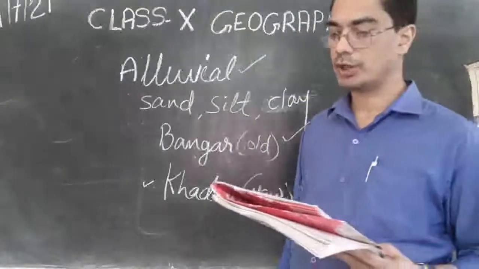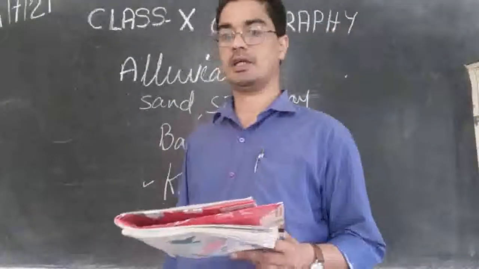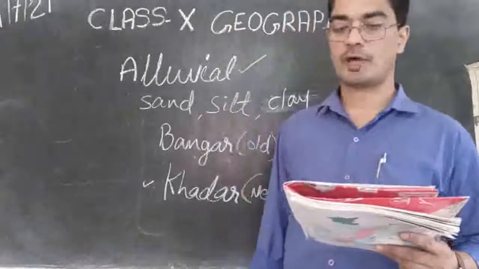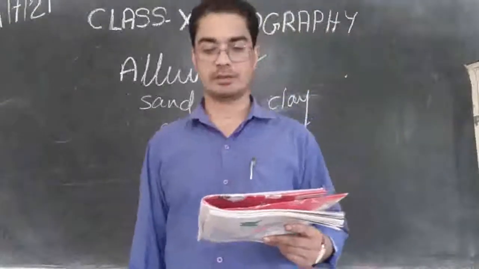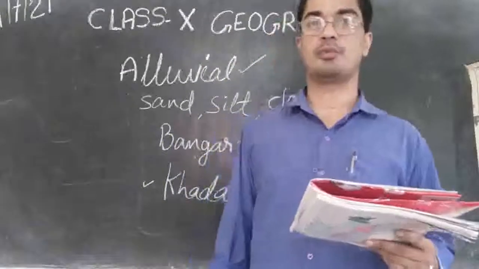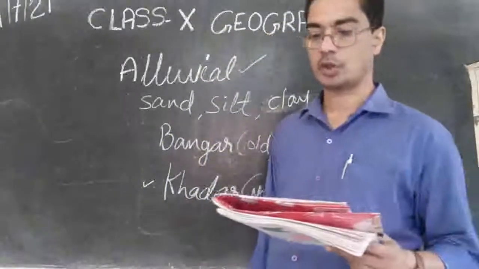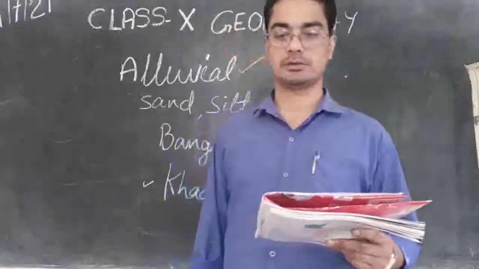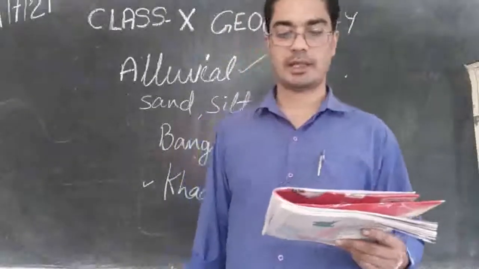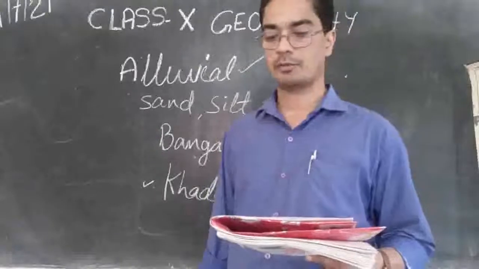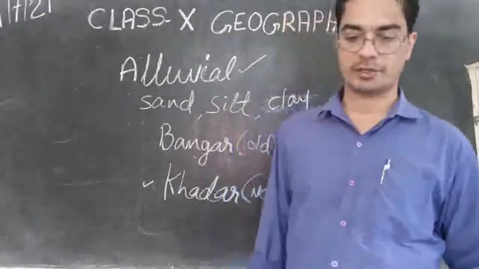Due to its high fertility, regions of alluvial soil are intensively cultivated and densely populated, and soil in the drier areas is more alkaline and can be productive after proper treatment and irrigation.